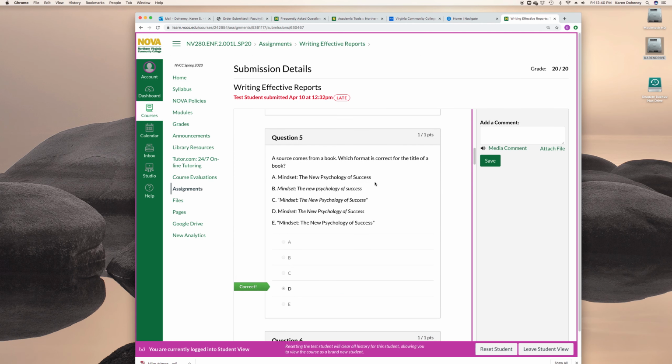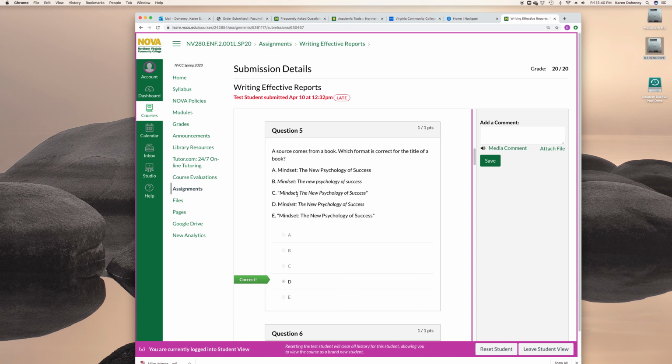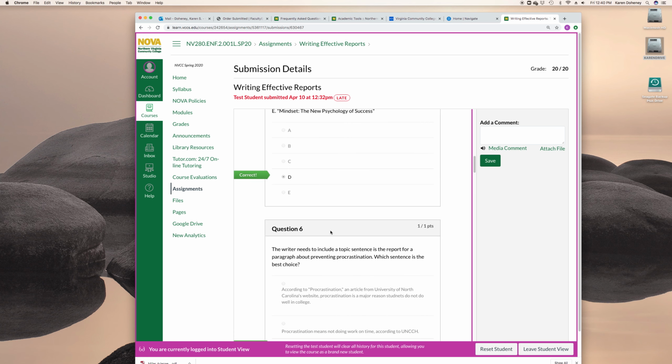All right, a lot of you guys missed this one. I'm really disappointed. So a lot of you guys picked C. If you look at C carefully, you'll see that the book title is in italics and in quotations. That is never, ever correct. D is the correct answer because the book title is only in italics. Okay, some of you guys picked E. Remember, you only put article titles and short work titles in quotation marks.